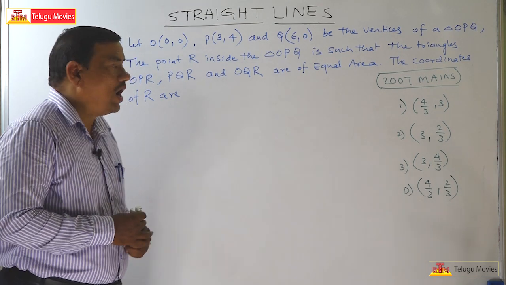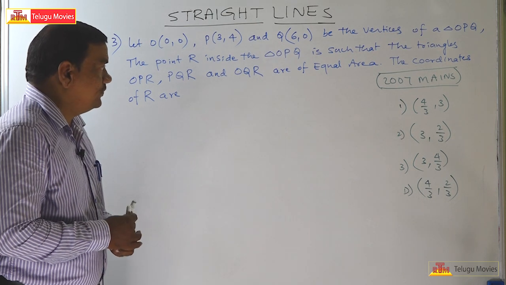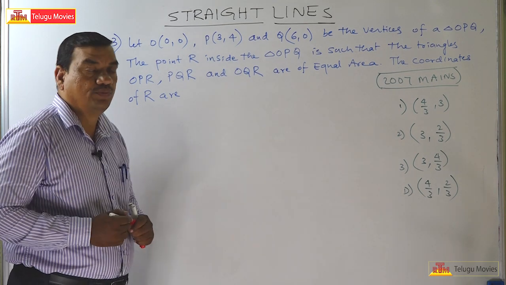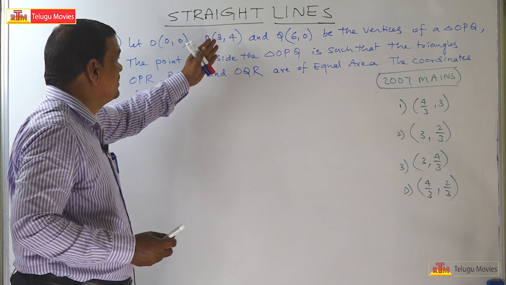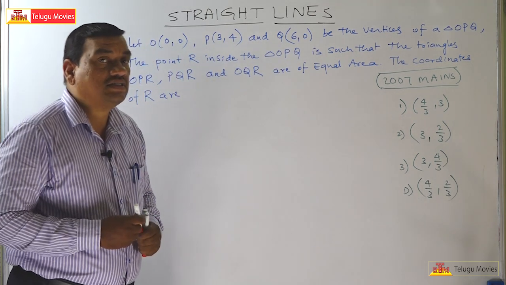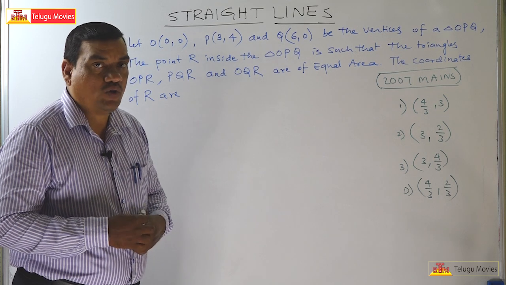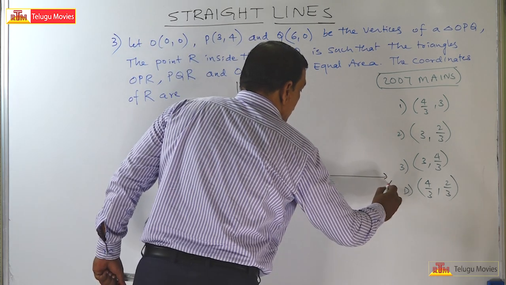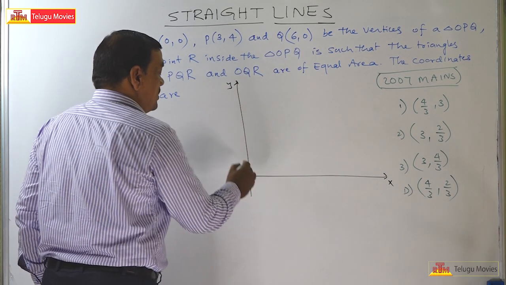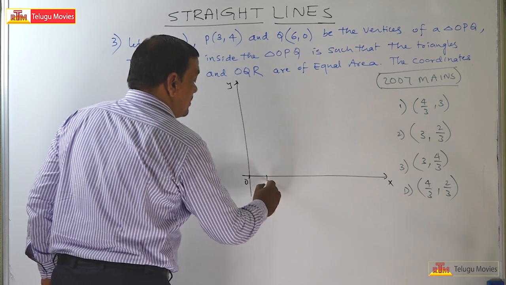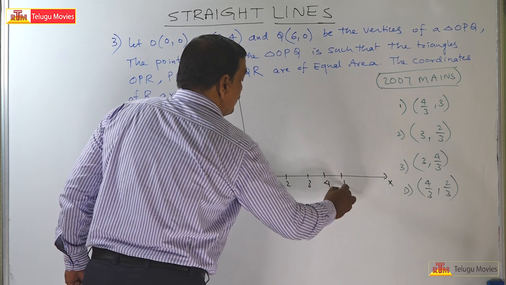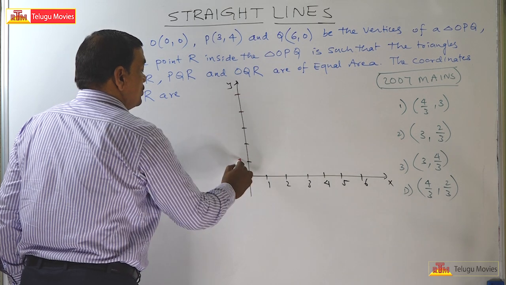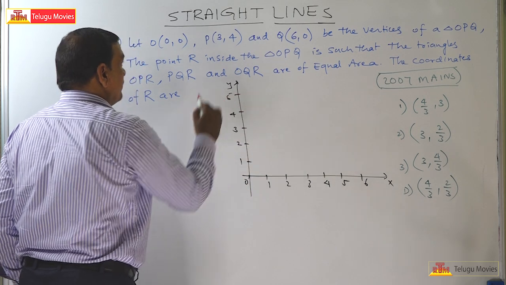See here, we have one property. First of all, let us draw the triangle OPQ. Since these are very small numbers, better you take them in a coordinate plane. So your triangle is this. So x-axis and y-axis. So this is 0, and these points are 1, 2, 3, 4, 5, 6, and on the y-axis 1, 2, 3, 4, 5.